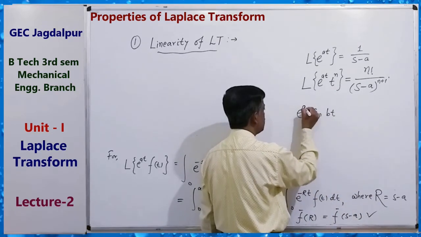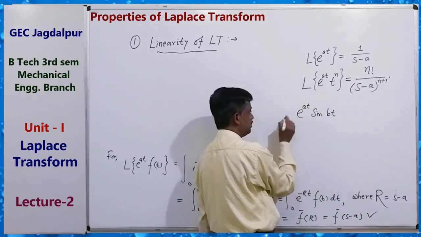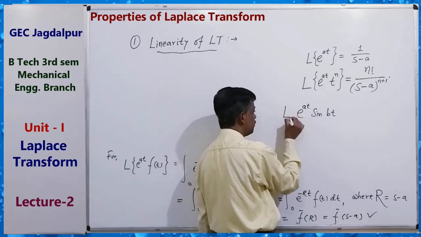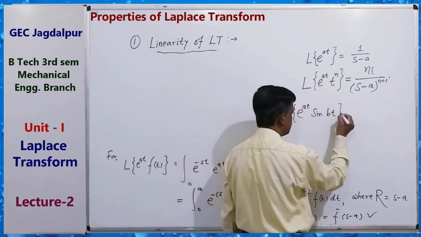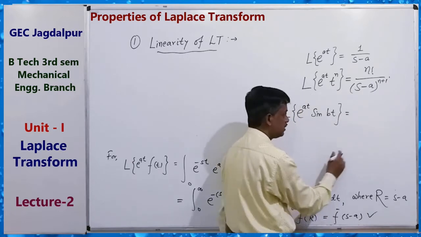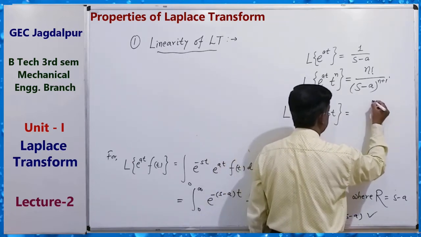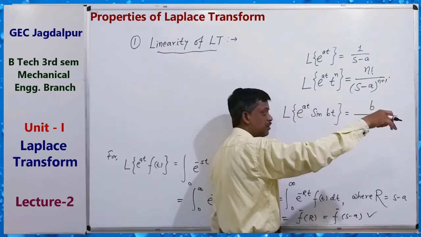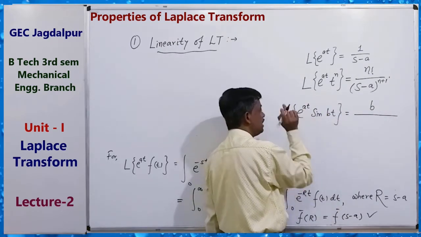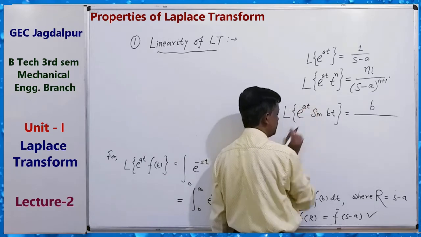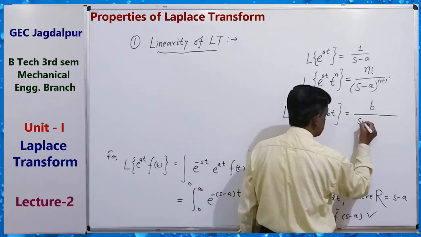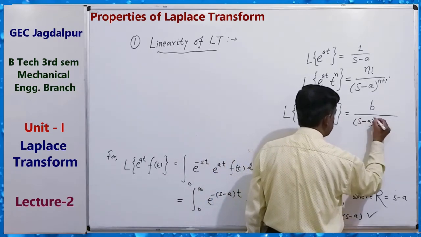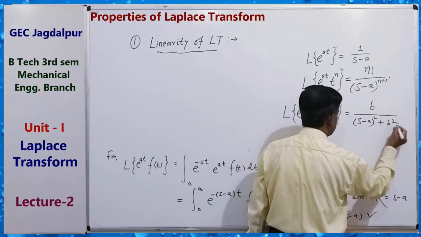If we multiply this function by e to the power at, then Laplace transform of this is equal to what? b upon s square plus b square, where s means s minus a, since e to the power at is multiplied, by the shifting property. So b upon s minus a square plus b square.